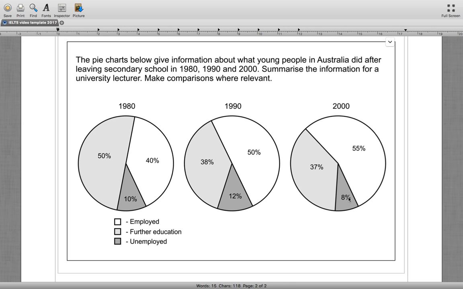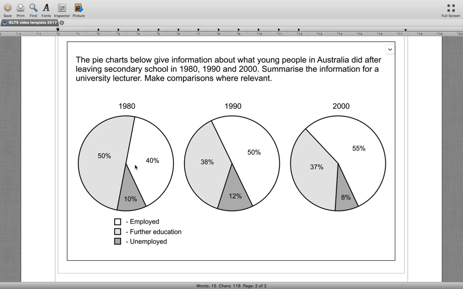Make comparisons where relevant." So I'll just give you a few seconds to look at the source and the varying bits of data. Okay, so all 3 pie charts present the same demographics: people that went on to become employed after secondary school, people that pursued further education, and people that were unemployed.